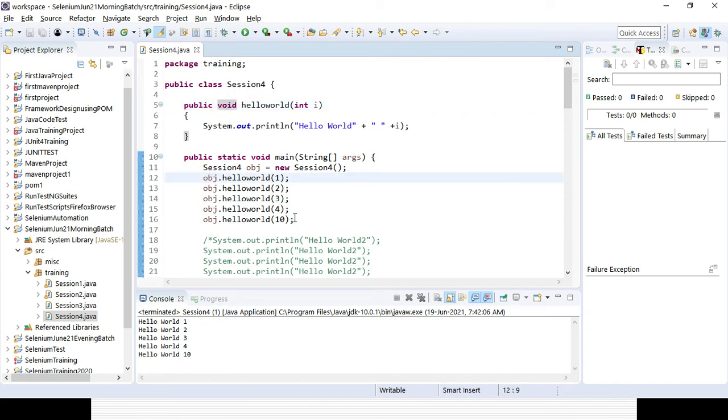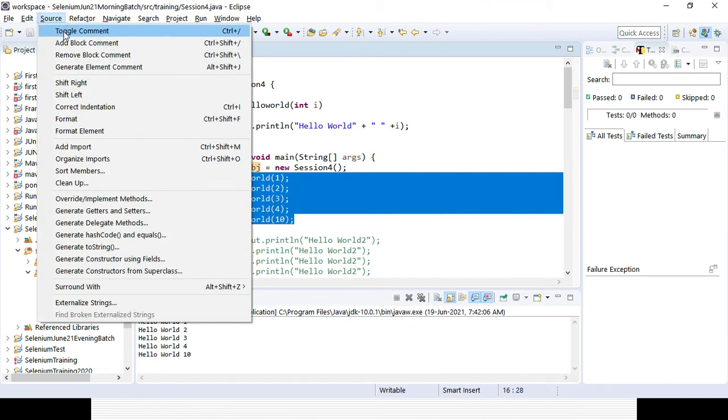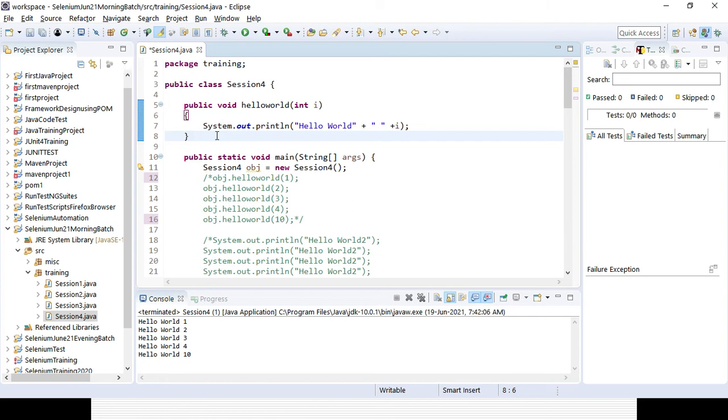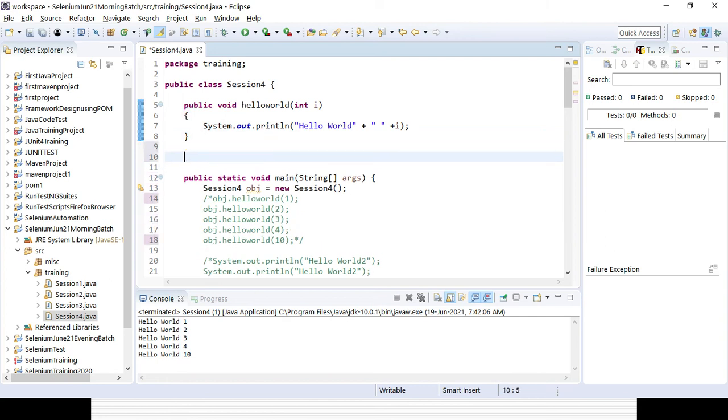Let's try to create another method here which will have a return type. How will I create it? I can give public so that it will be accessible anywhere. Then I can create a method, suppose for multiplication, where I multiply some variables. I give integer a, integer b, integer c, and integer d.